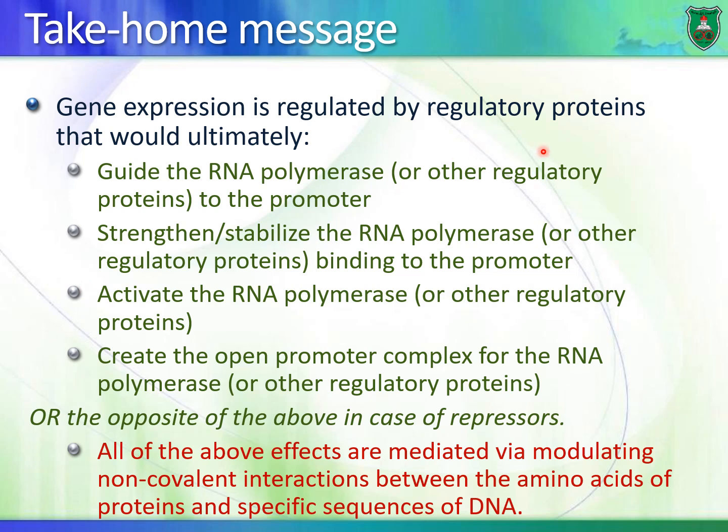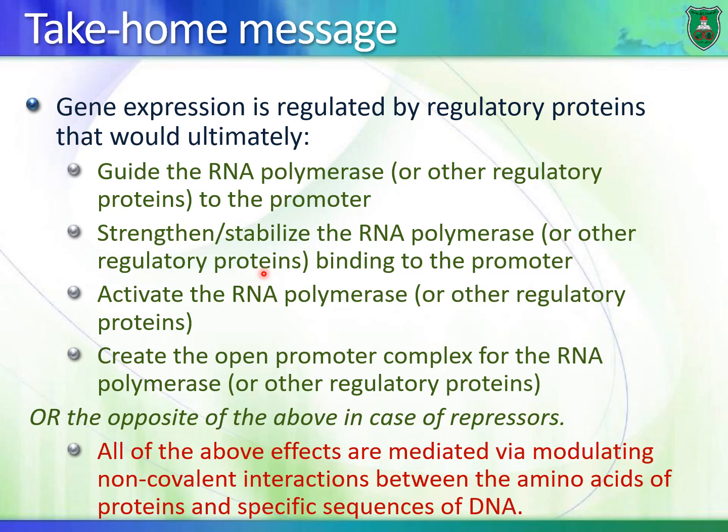These regulatory proteins can activate the RNA polymerase. They can also create the open promoter complex, facilitating transcription. Or these regulatory proteins, by the way, can do the opposite. They can prevent the RNA polymerase from binding to the promoter region or other regulatory proteins.